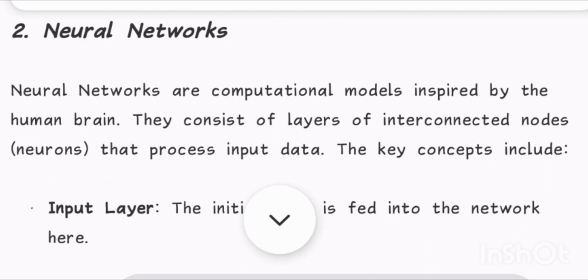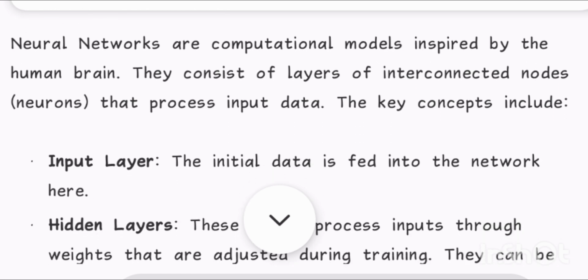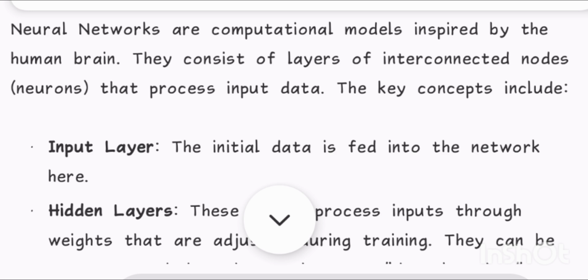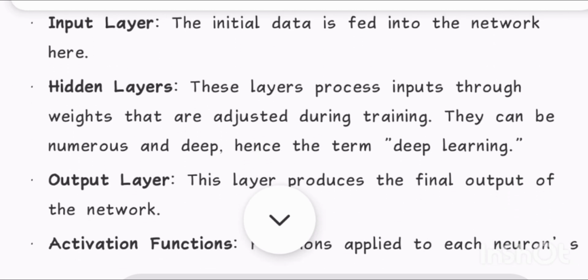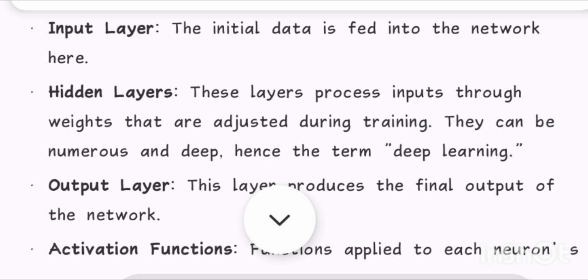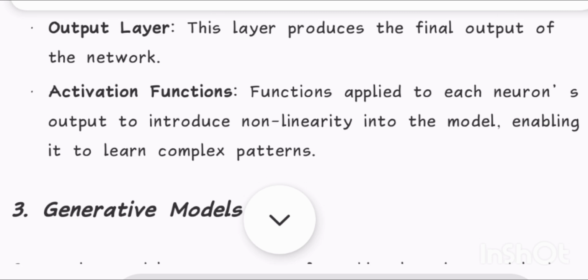2. Neural networks. Neural networks are computational models inspired by the human brain. They consist of layers of interconnected nodes, neurons, that process input data. The key concepts include the input layer: the initial data is fed into the network here. Hidden layers: these layers process inputs through weights that are adjusted during training. They can be numerous and deep, hence the term deep learning. Output layer: this layer produces the final output of the network.